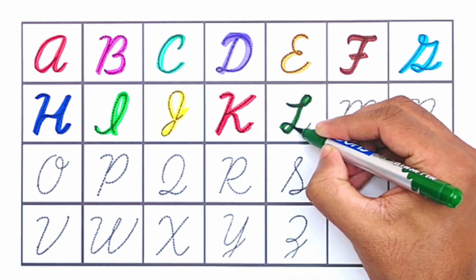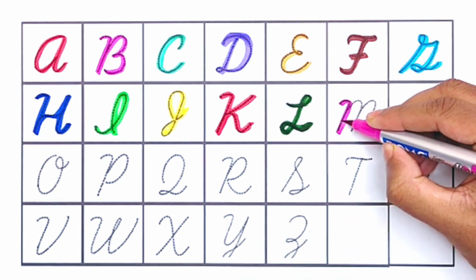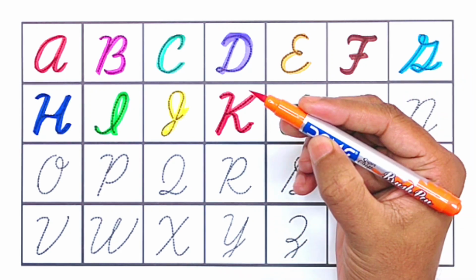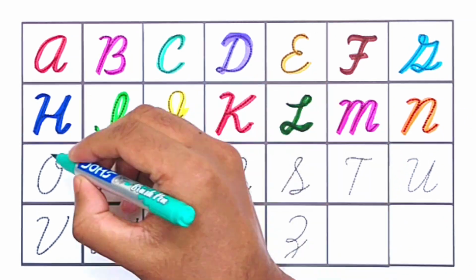L for lollipop. Pink color. M for mango. Orange color. N for nuts. Green color.